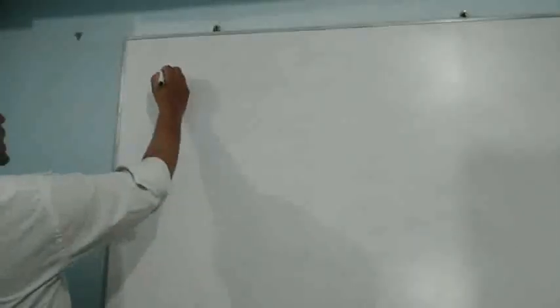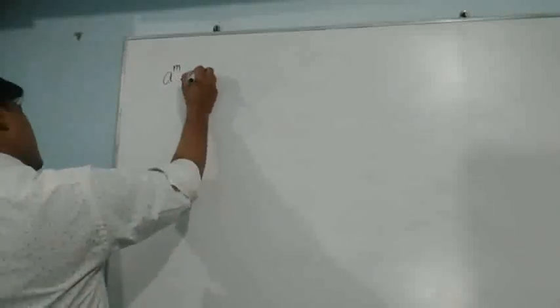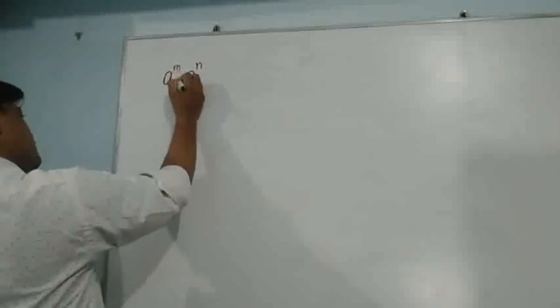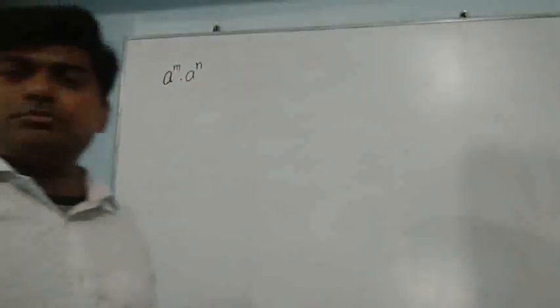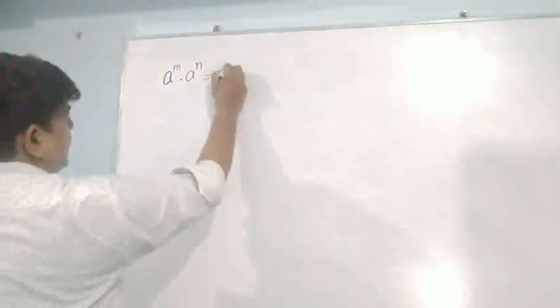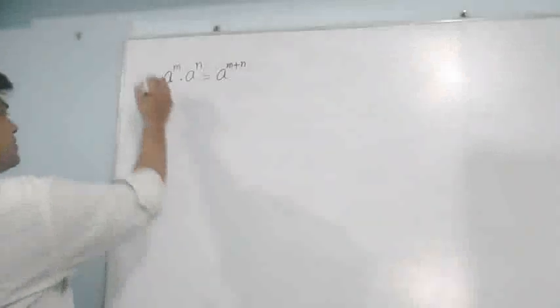A few points you have to keep in mind. The first point: if I have two numbers and we want to find the product of these two numbers, and they are in the form of exponents, a to the power n and a to the power m, and we have to find the product. If the bases are the same, listen carefully, and the powers are different, then simply I can write it as a to the power m plus n, and that is the first property.